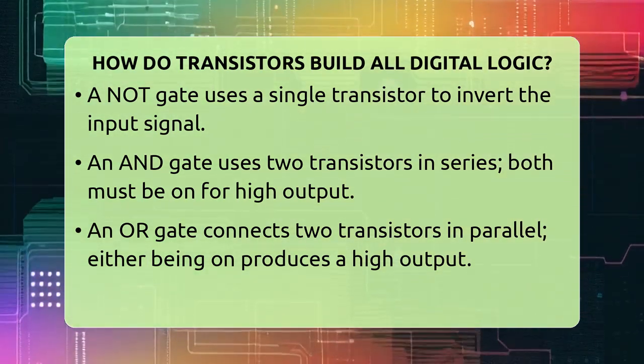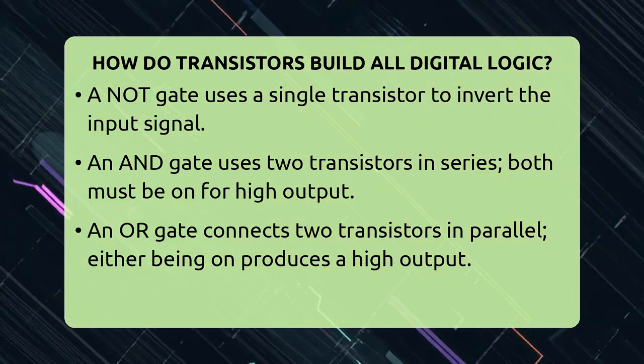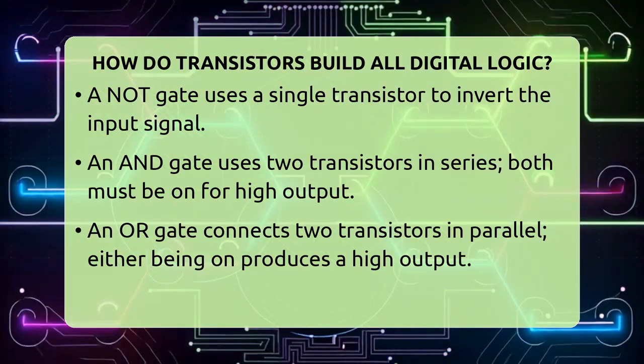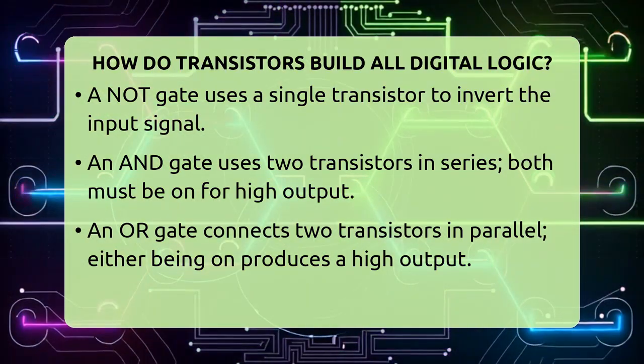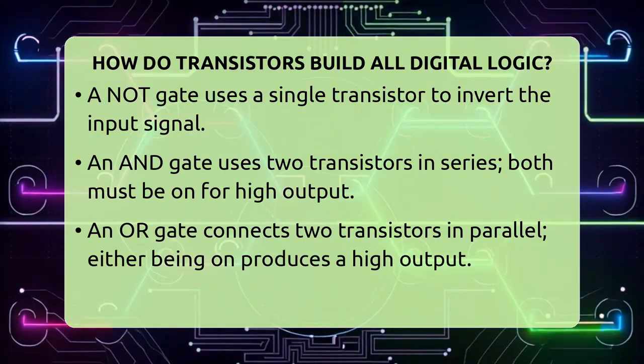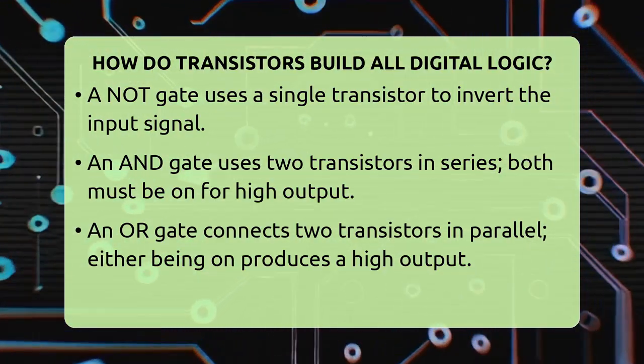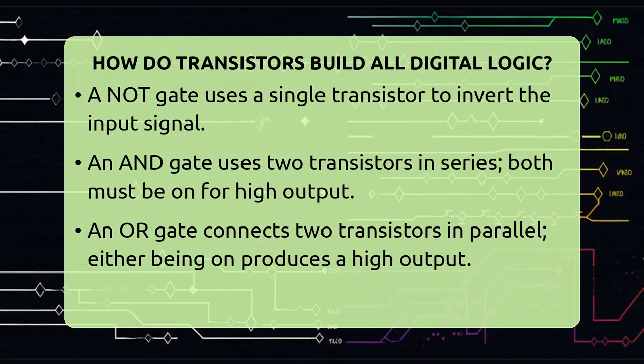More complex gates like NAND and NOR are made by combining these basic configurations. For example, a NAND gate is like an AND gate followed by a NOT gate. It uses multiple transistors arranged so that the output is low only when both inputs are high.